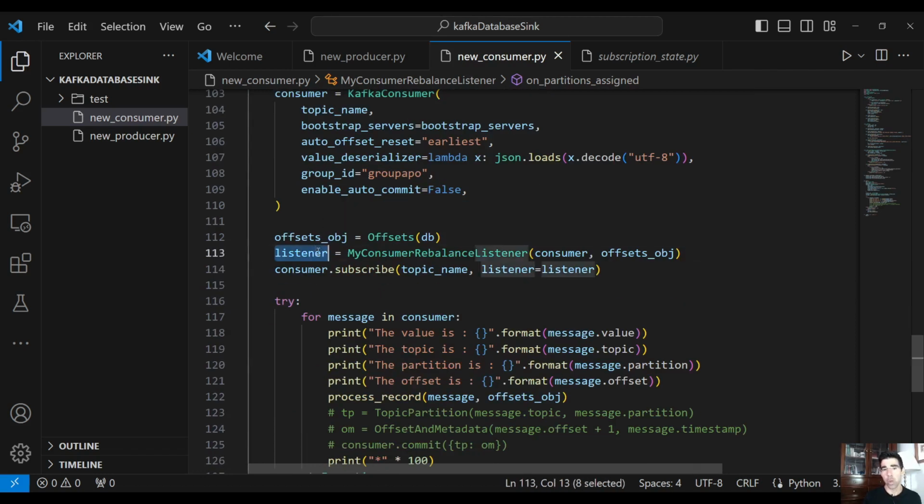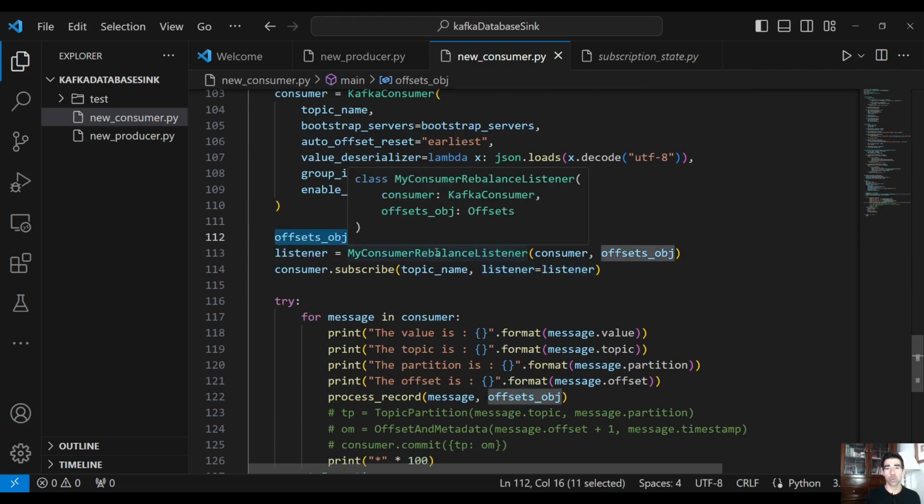Now let's scroll down again and see what we do here. So we have this listener. We define the offsets object. We define the consumer listener with our implementation to store the offset to the database, and then fetch the latest offset when it's necessary and start reading from that specific offset onwards.